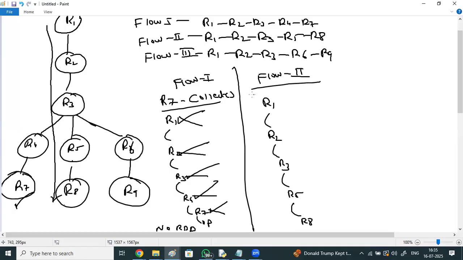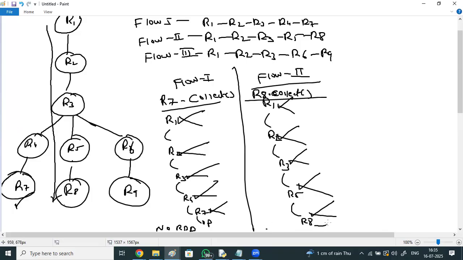If you say an action, then the entire flow will execute. On which RDD do I need to perform the action? R8. R8 dot collect, and then collect the output of R8. One by one RDDs will be loaded. Once the next one is ready, the previous one gets removed. Here also, once the R8 output is collected, no RDD is in the RAM.